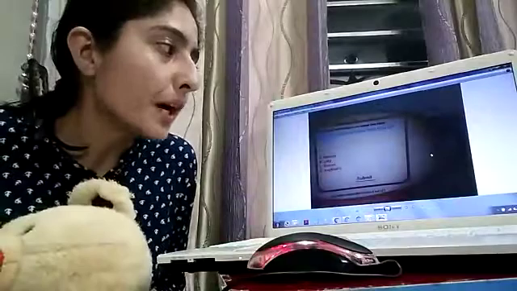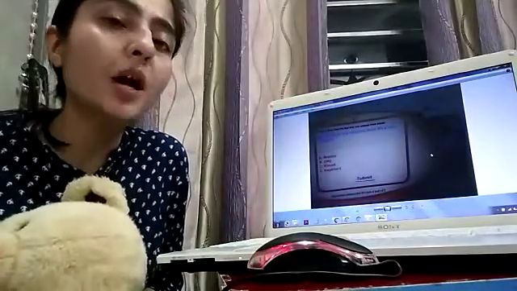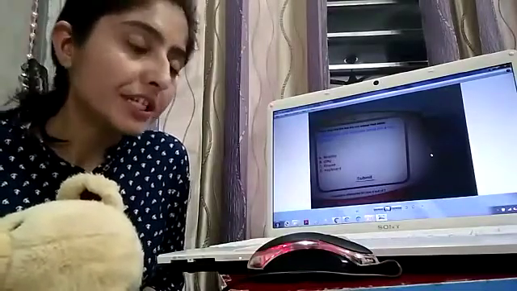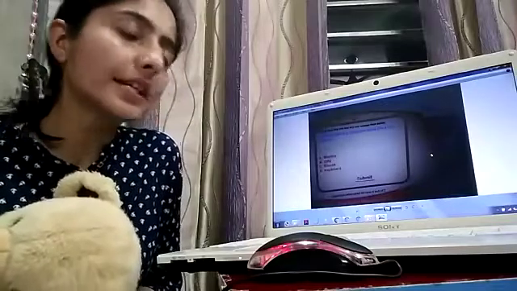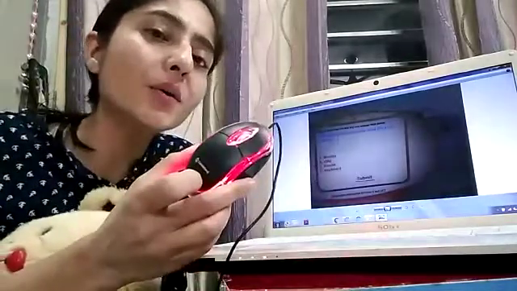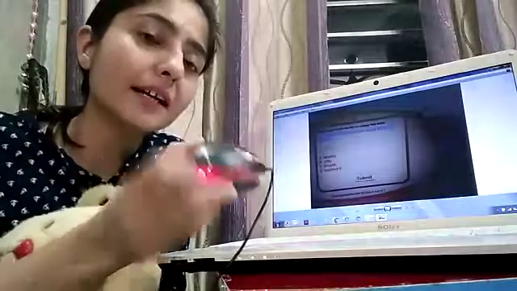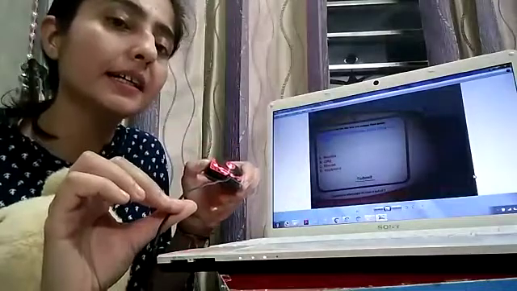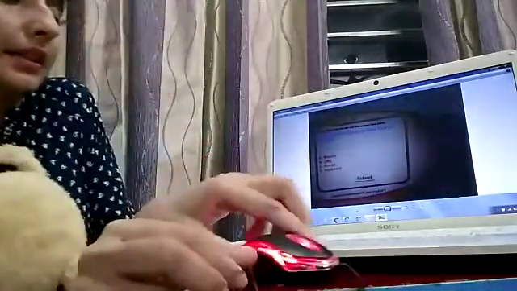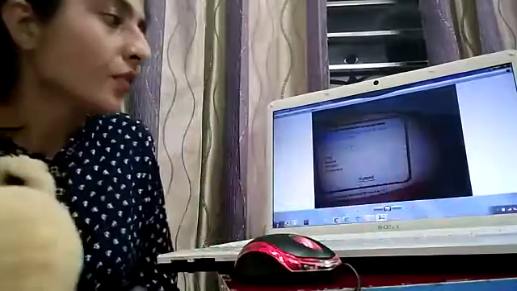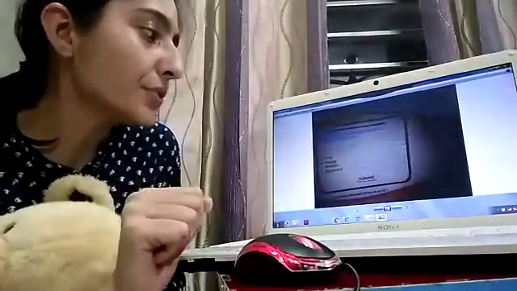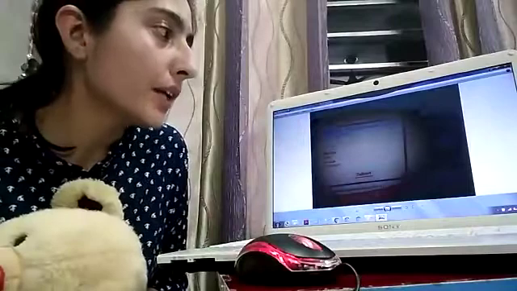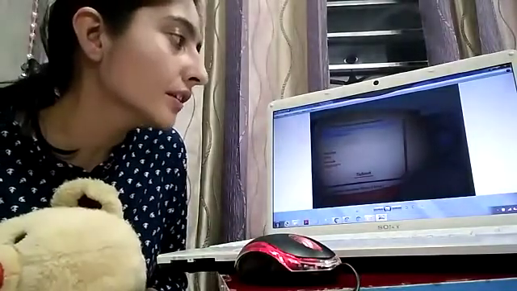Second: which part of a computer looks like a real mouse? I told you. Monitor, CPU, mouse, keyboard. This is a mouse because it looks like a mouse, and the wire of this mouse is like the tail of a mouse. Next: which part of a computer has a tail attached to the CPU? That is the mouse.